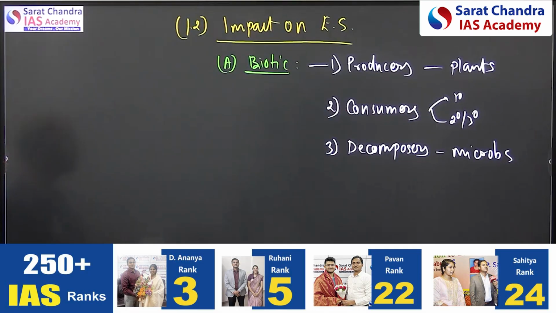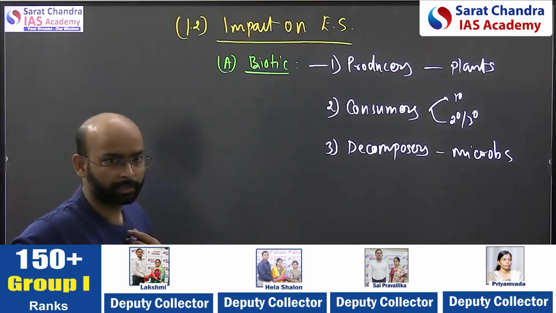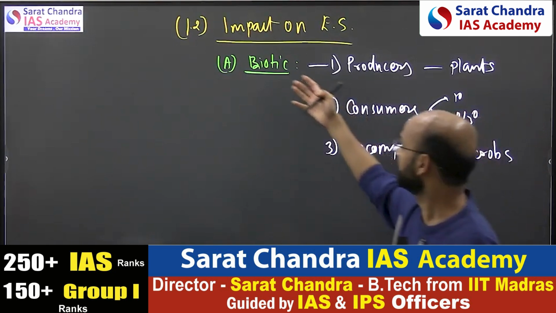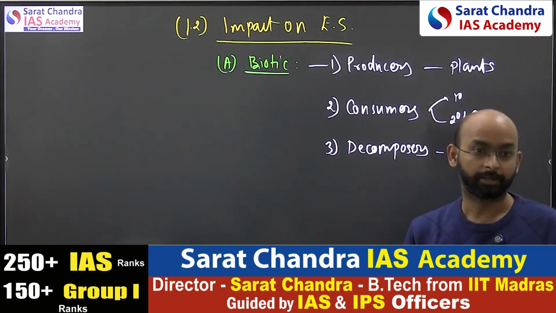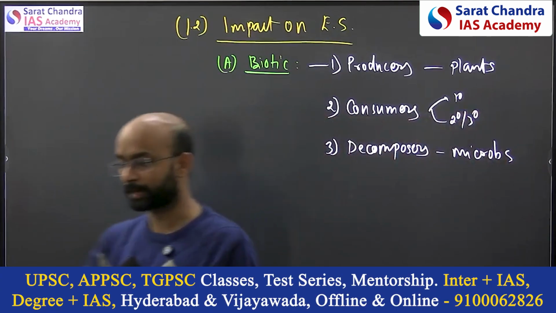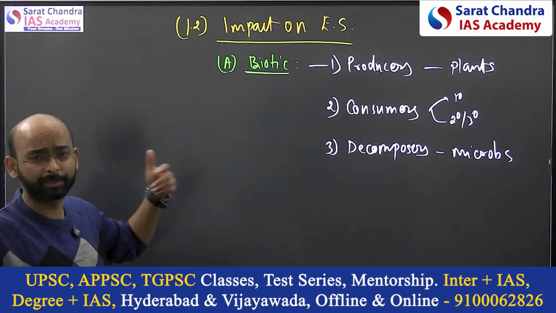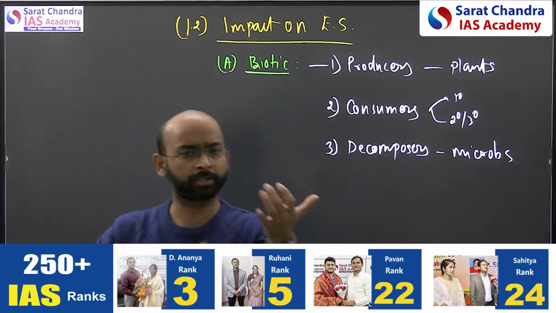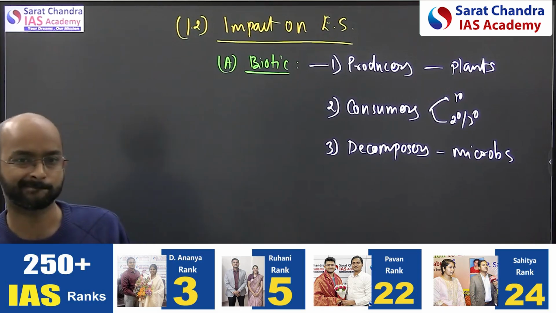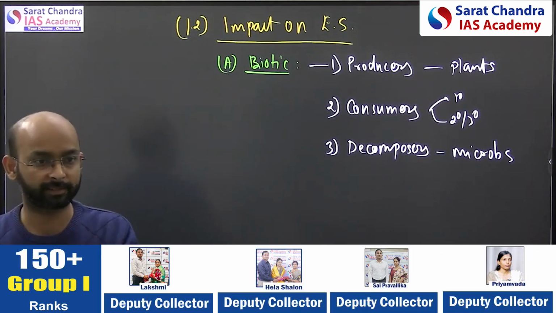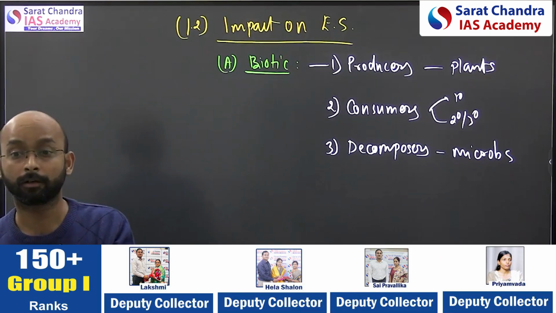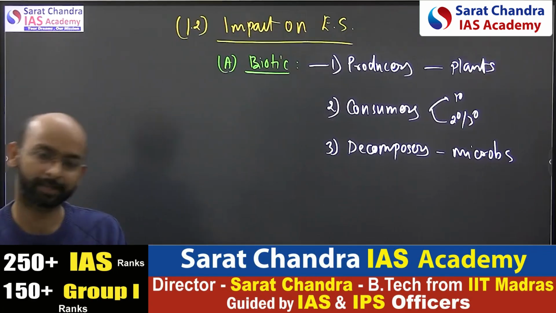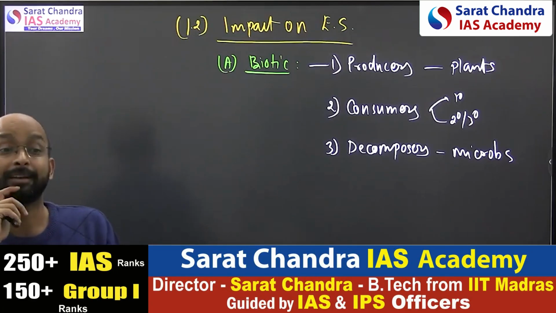So this is another way of thinking about the question. If they ask about a particular ecosystem, suppose they are asking about the coastal ecosystem, it will be difficult for you to write about the previous dimension. There you talk about the producers. In the coastal ecosystem, what is the primary producer? Phytoplanktons are there. Very good. Then zooplanktons, those are dependent on the phytoplanktons.